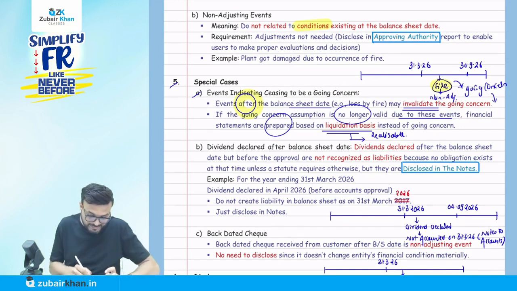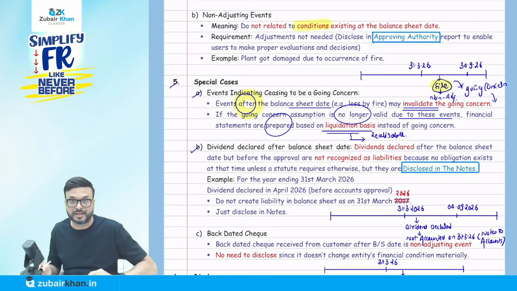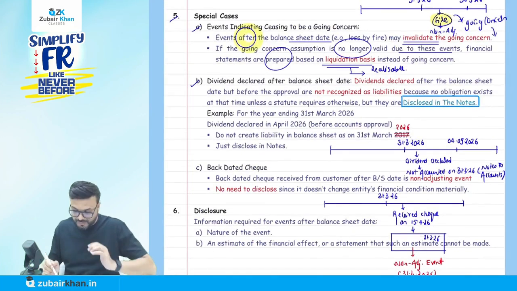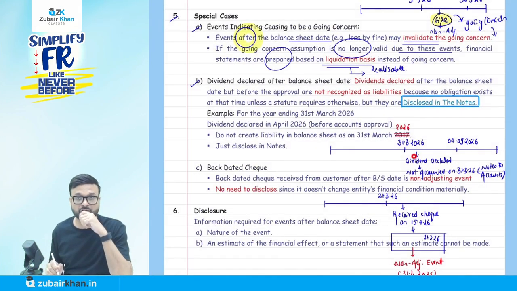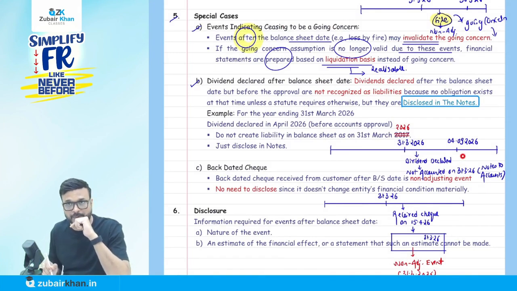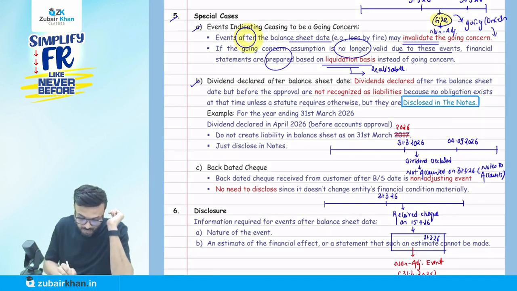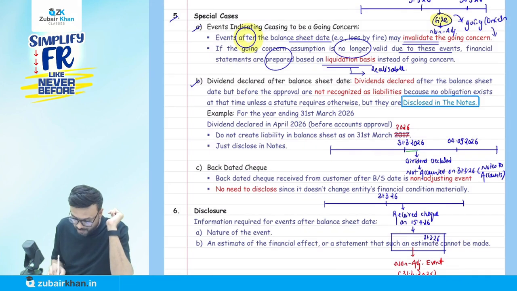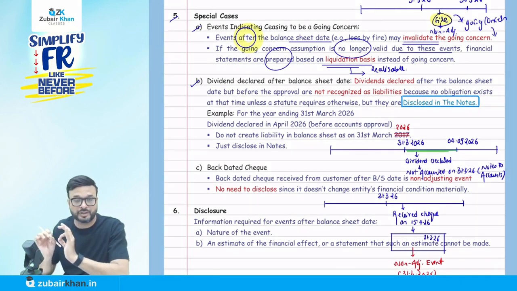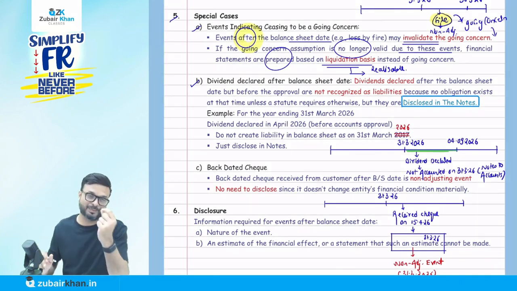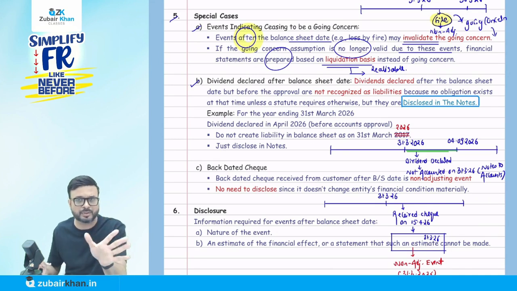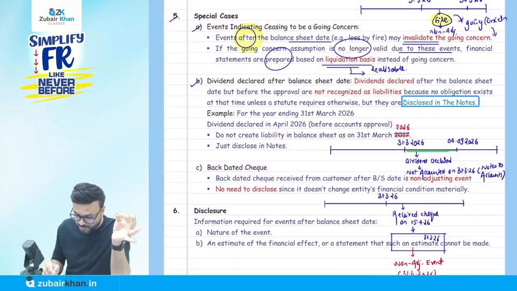Now, the second point is dividend declared after the balance sheet date. Please see here. First of all, suppose my financial year ends on 31st of March 2026. Now the approval date is 4th of April 2026. So any event that happens between these two dates, what do we call it? This is an event occurring after the balance sheet date and before the approval. Very, very simple.